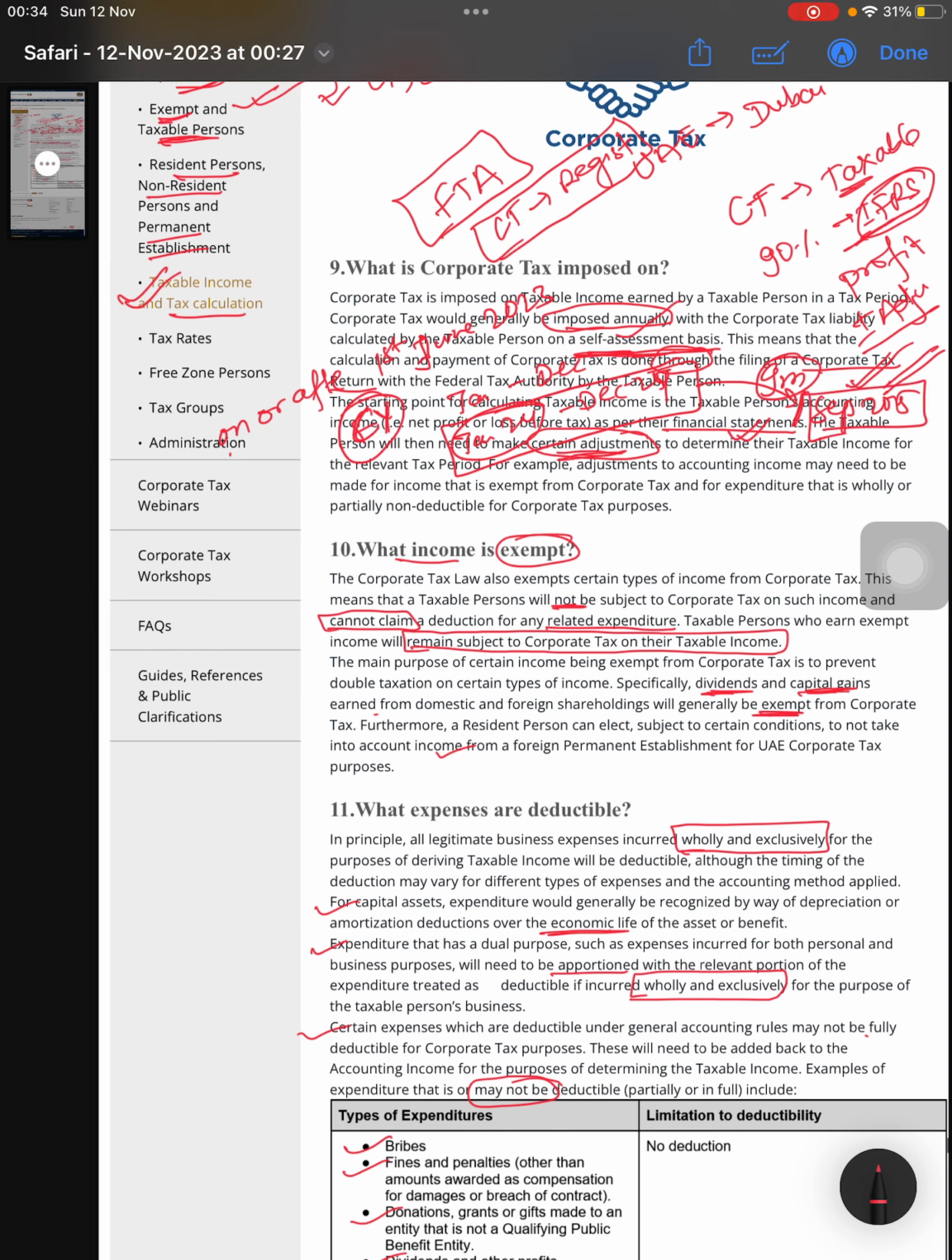And corporate tax registration will be done on the FTA portal. VAT registration is also done on the FTA portal. VAT filing also you have to do with the FTA, Federal Tax Authority. Corporate tax also you have to go through the FTA.